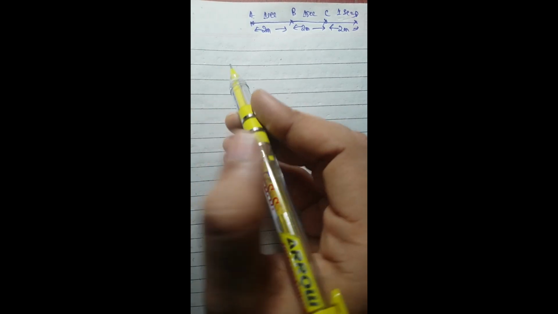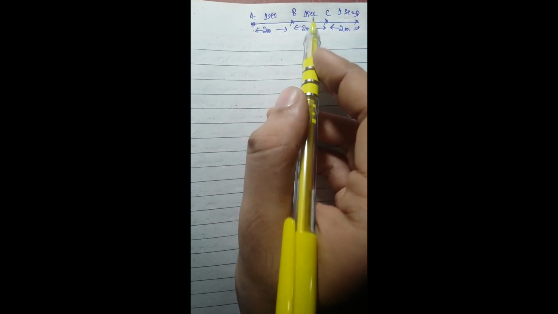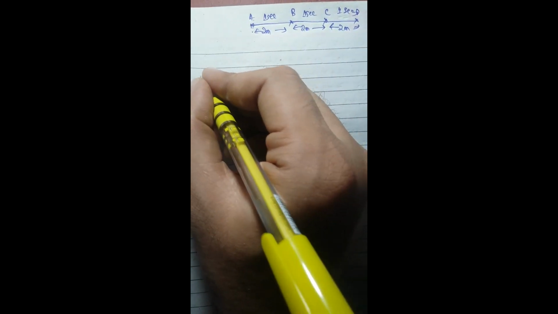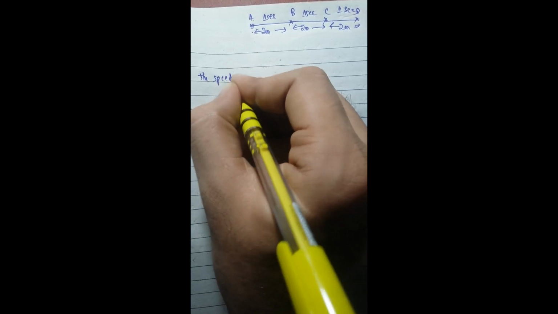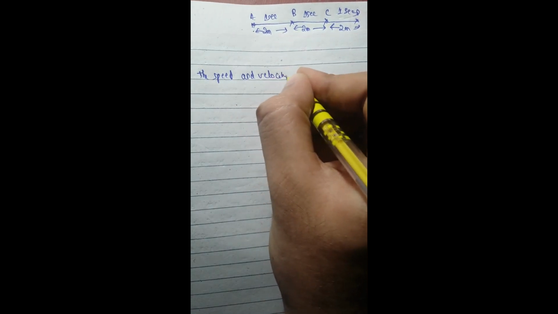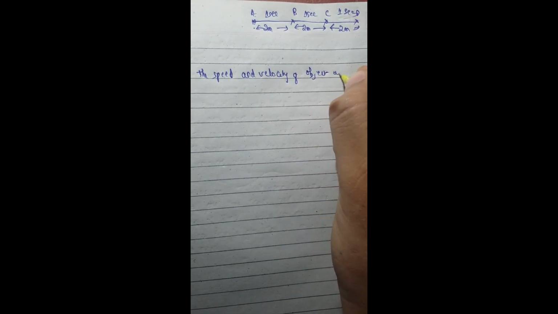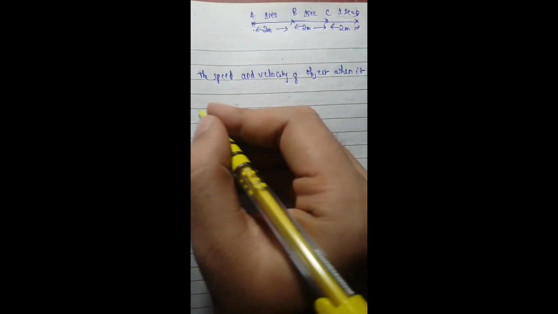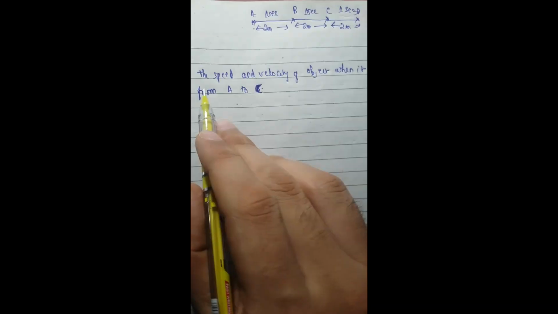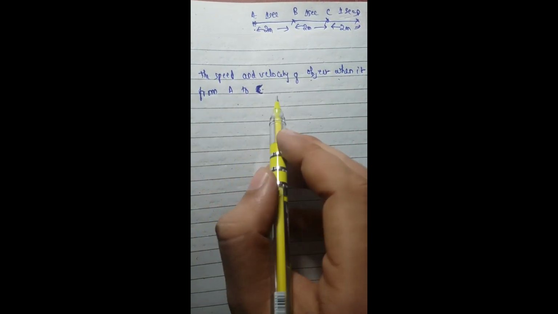Now let us find the speed and velocity for the same particle when it moves from A to C. The speed and velocity of the object when it moves from A to C.